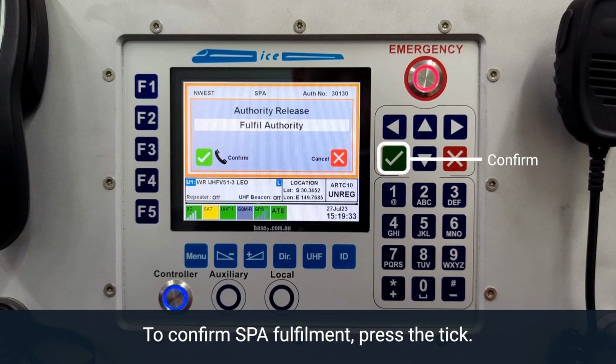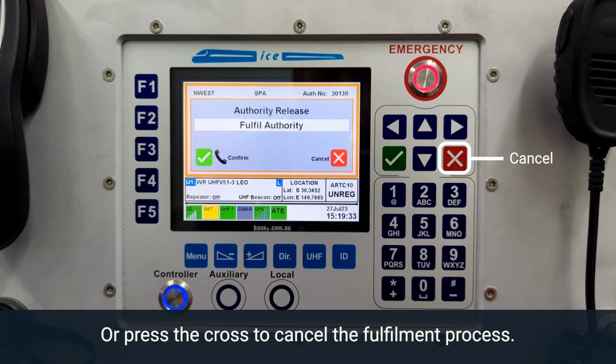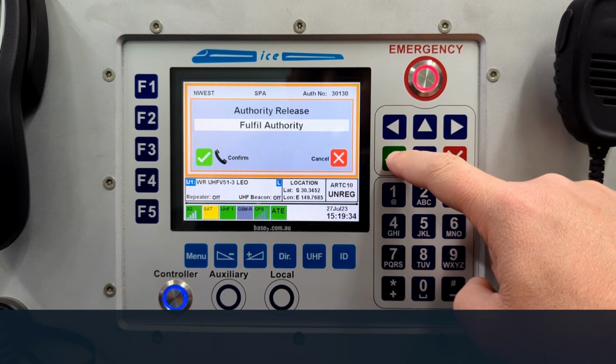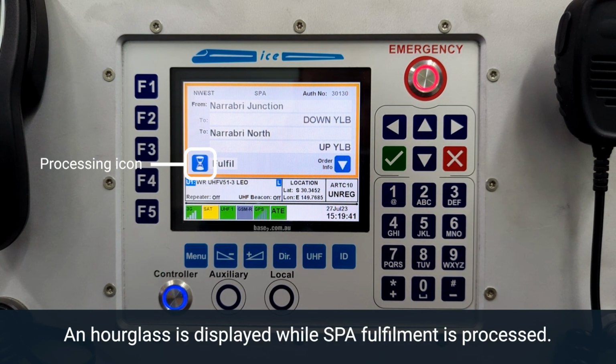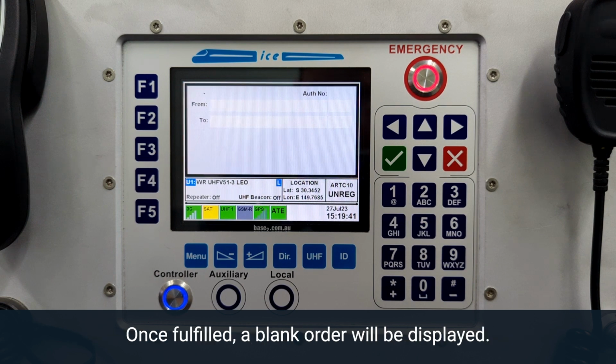To confirm SPA fulfillment, press the tick, or press the cross to cancel the fulfillment process. An hourglass is displayed while SPA fulfillment is processed. Once fulfilled, a blank order will be displayed.